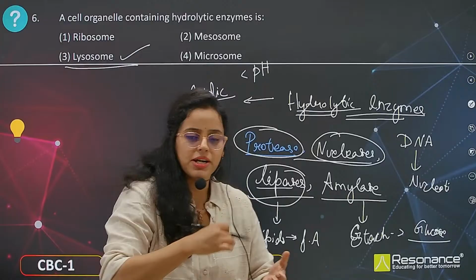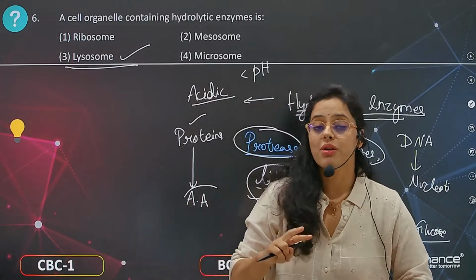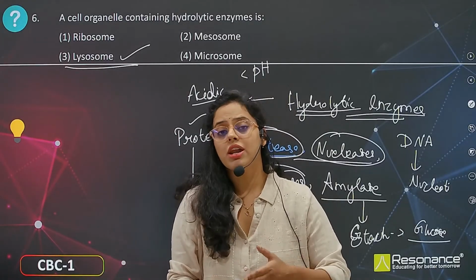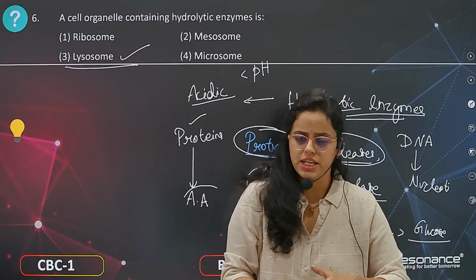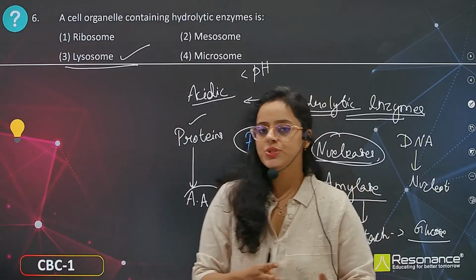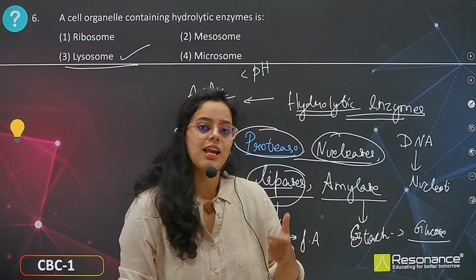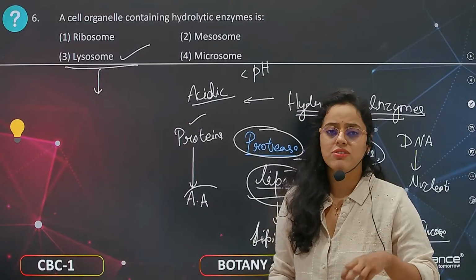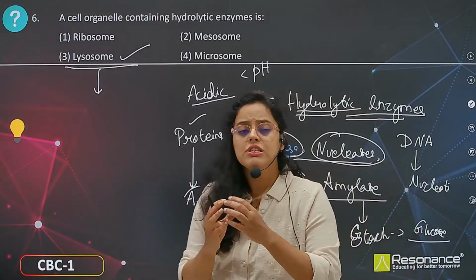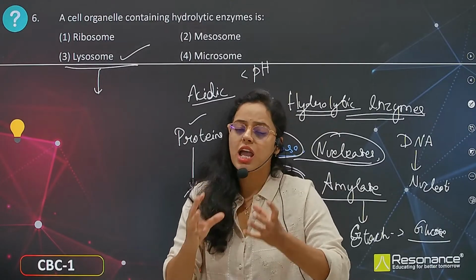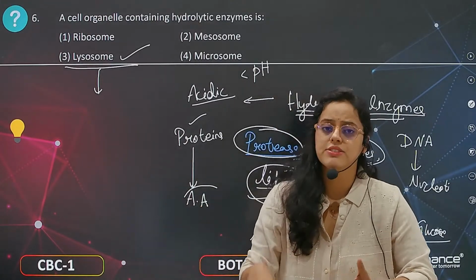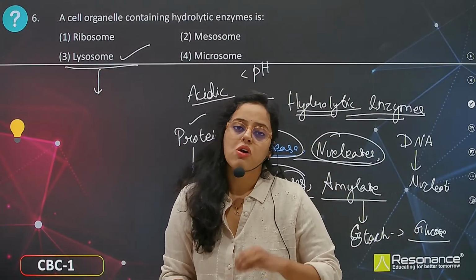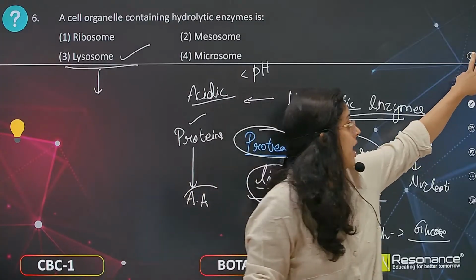Lysosome is a single membrane organelle. It doesn't have a double membrane like chloroplast or mitochondria. It consists of hydrolytic enzymes which are active in acid, which are generally acidic in nature and which break down the complex structures into simpler structures. That is the reason lysosomes are called suicidal bags. Why? If there is any disruption in the cell or the cell becomes old, these lysosomes burst and the enzymes digest all other organelles and the cell membrane, everything is digested by these lysosomes. So they are called suicidal bags and they have hydrolytic enzymes.